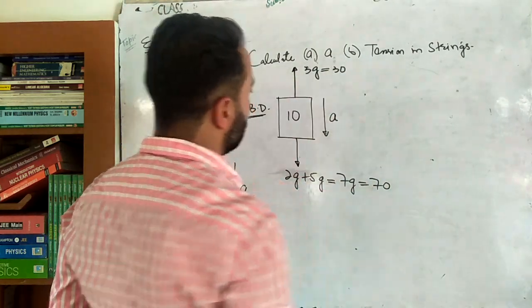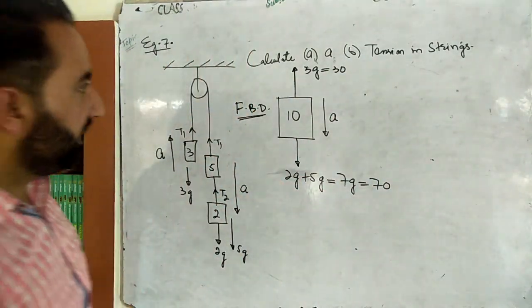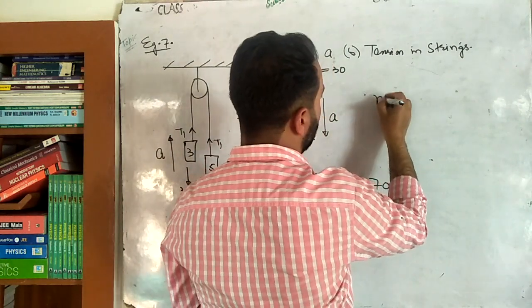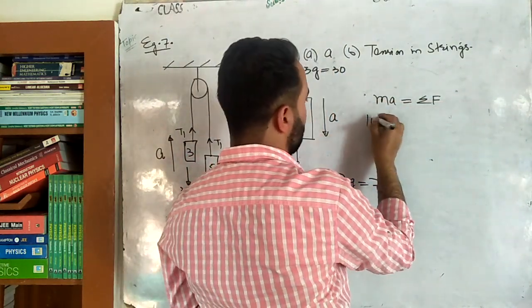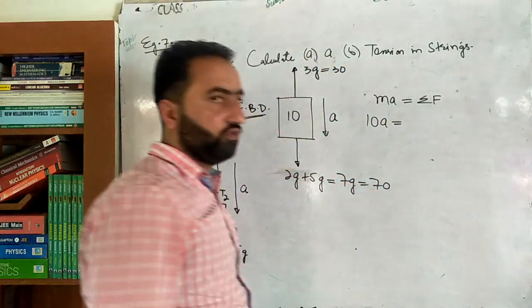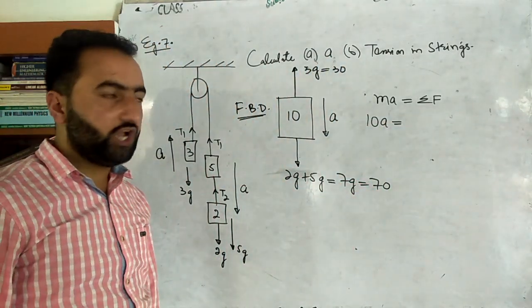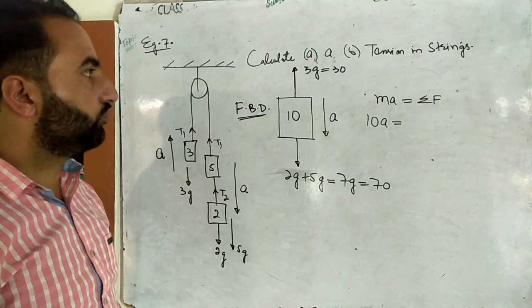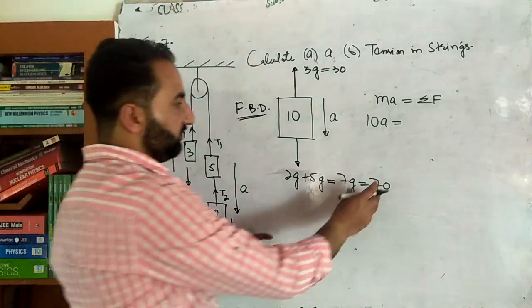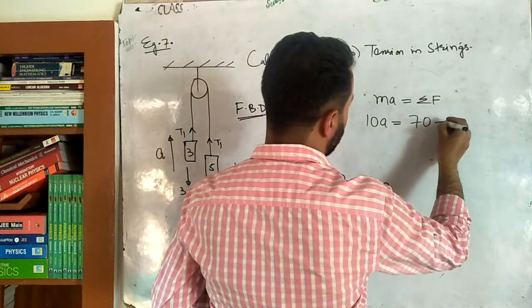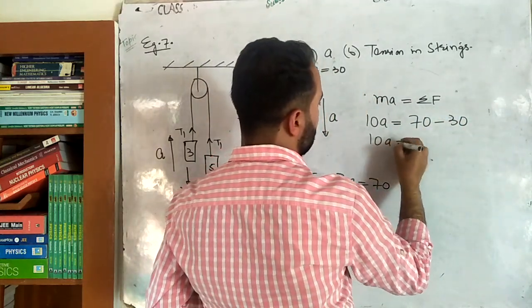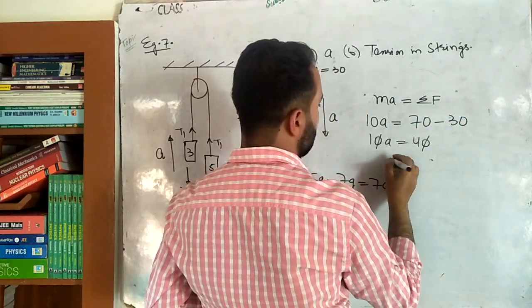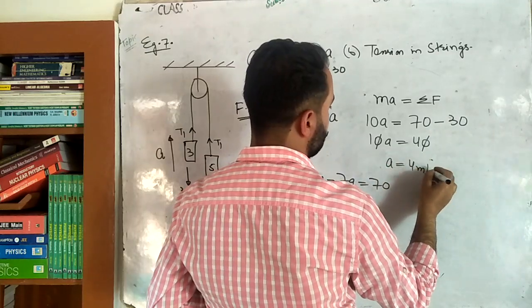ठीक है ना बेटा? Now simply use Newton's second law of motion to calculate the value of A. So what's NLM second? That is mass times acceleration equal to the summation of all the forces. So mass is 10 multiplied by A, equal to the summation of all the forces. Take those forces positive which are in the direction of acceleration, and those forces negative which are opposite to it. So this 70 is in the direction of acceleration, we take it positive, minus the opposite, so we take negative. So this will be 10A is equal to 40. A will be equal to 4 meter per second square.